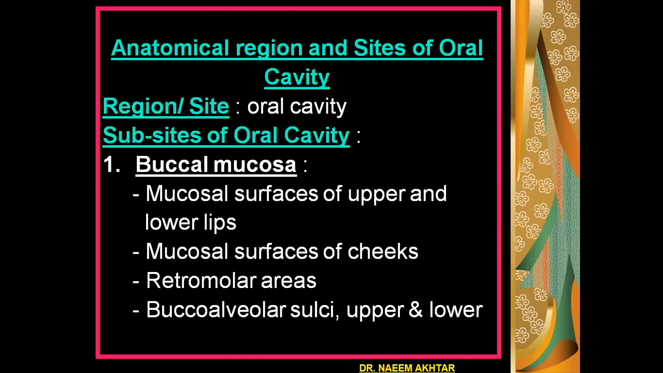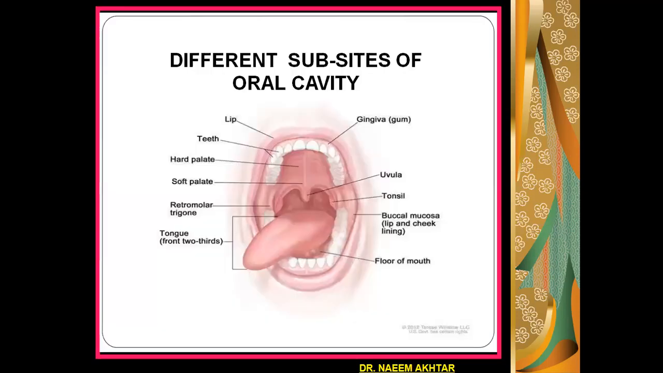The buccal mucosa further consists of mucosal surfaces of the upper and lower lips, mucosal surfaces of the cheeks, retromolar areas, and buccoalveolar sulci, upper and lower. This figure is indicating different subsites of the oral cavity.